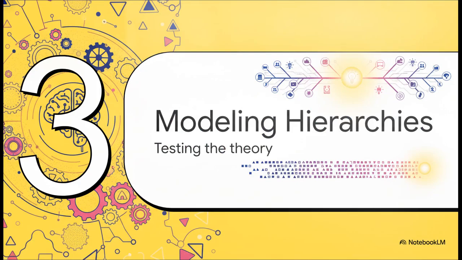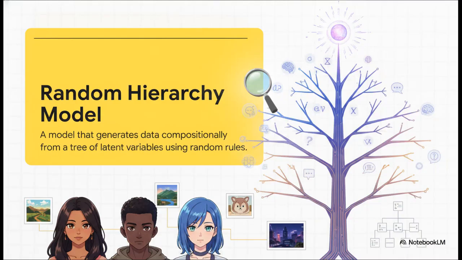All right, moving to Section 3, modeling hierarchical learning. It's time to actually test this theory. To really prove out this biological intuition, the researchers used something called the Random Hierarchy Model, or RHM. Think of it as a simplified, synthetic, tree-like model. It's perfectly designed to capture how natural language and images are structured hierarchically.